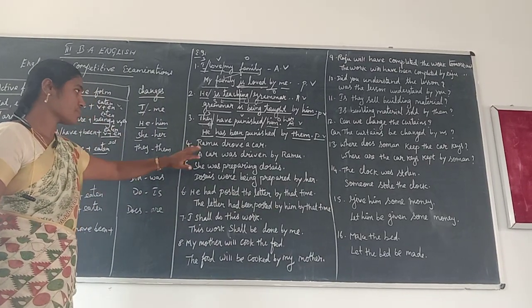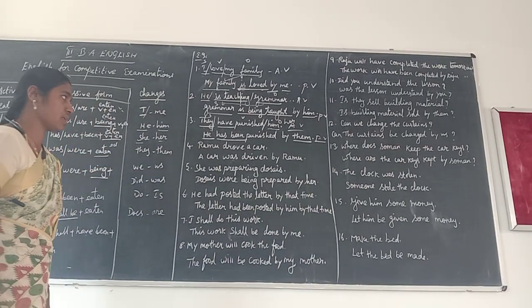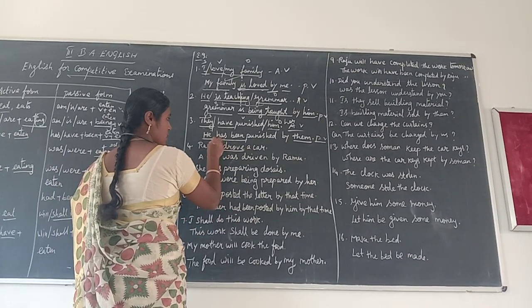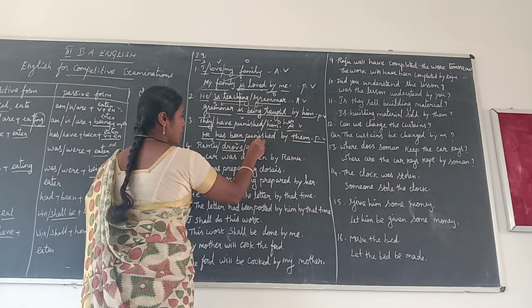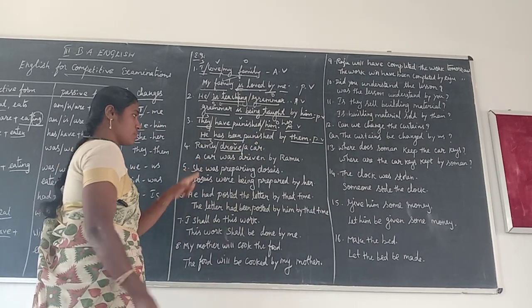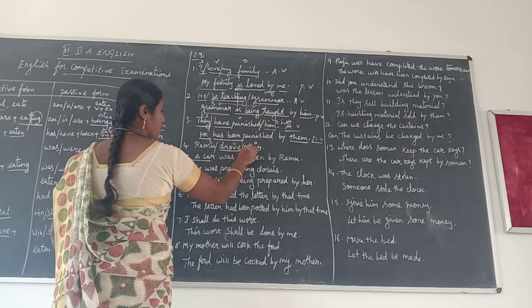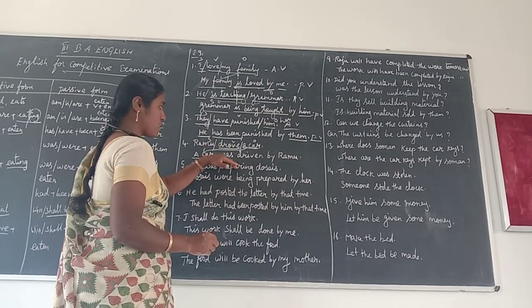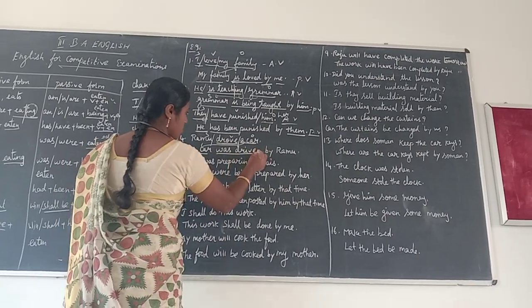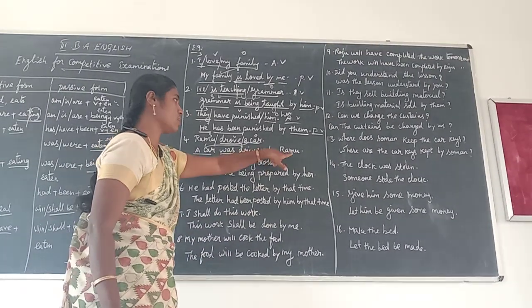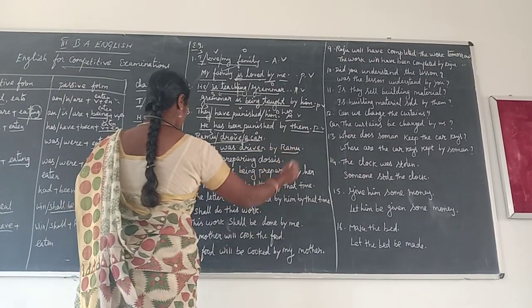Next one, this is the simple past tense. Simple past tense uses only the main verb: subject, verb, and then object. The object comes in front of the subject. Your car, and then drove. When we change to passive voice, we use the be verb, was, and the en verb: driven by Ramu.